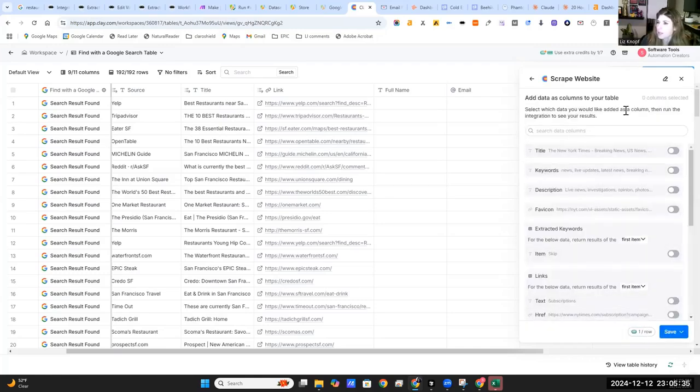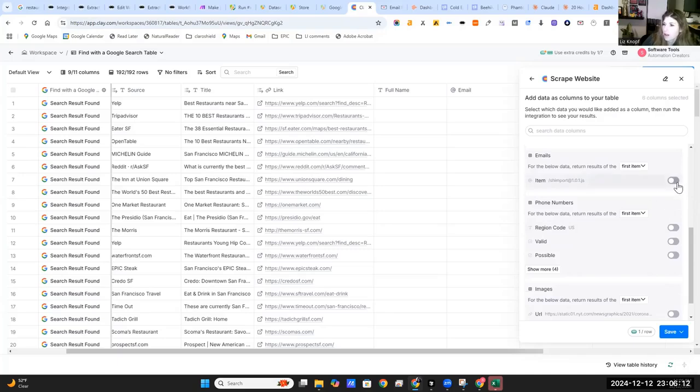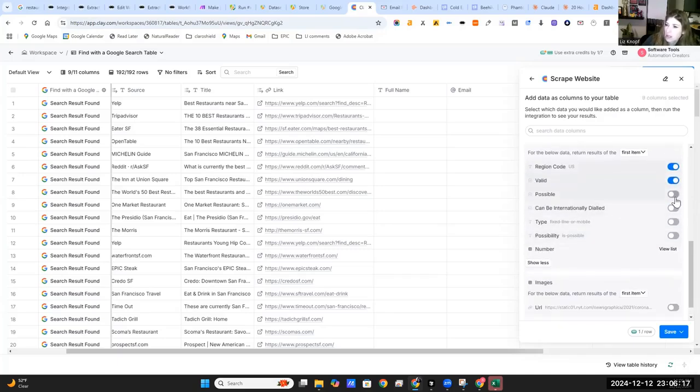All right, select the data you want to add to the column, then run the integration to see the results. All right, yeah, let's add all this stuff. Let's see what happens. I like to add columns, more data, see what we want. Extract the keywords. That would be helpful. Let's see what's going on with that. All right, links. The href, yeah, we definitely want some links. And we want some text too. So we're just going to get all the data that we can possibly get and see what it all looks like. It's going to eat up some tokens, but that is okay.